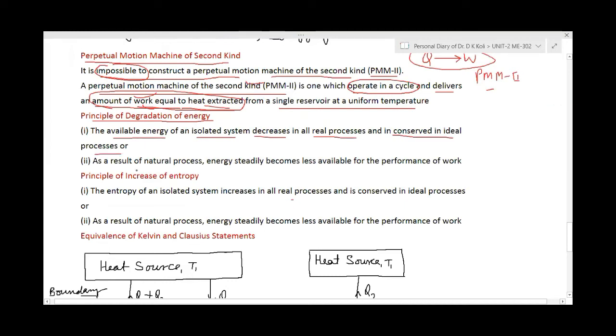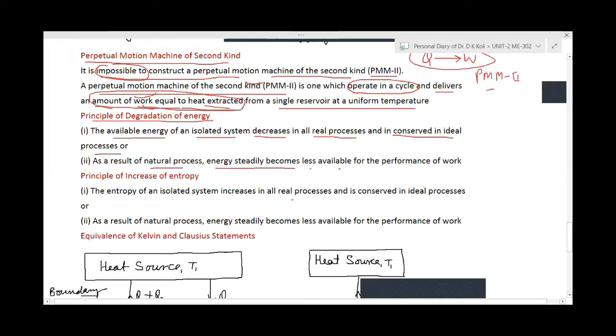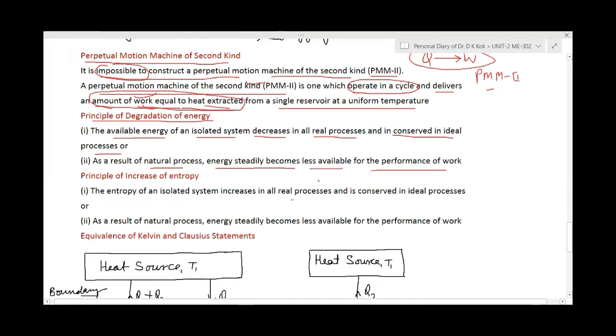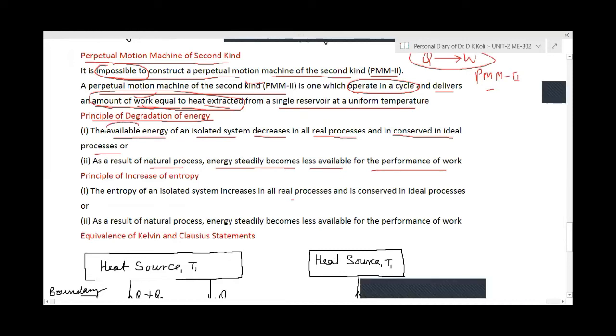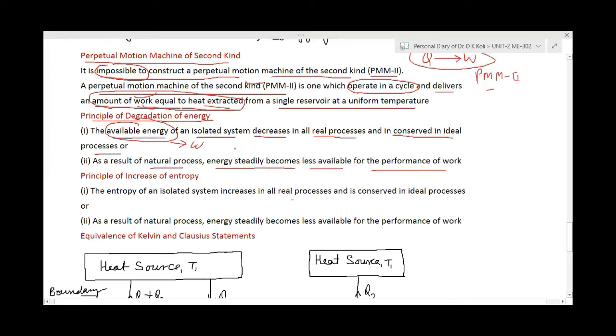Similarly, as a result of the natural process, energy instantly becomes less available for the performance of work. Available energy means that is the work. If some system passes through some real process, then it will reject some heat.